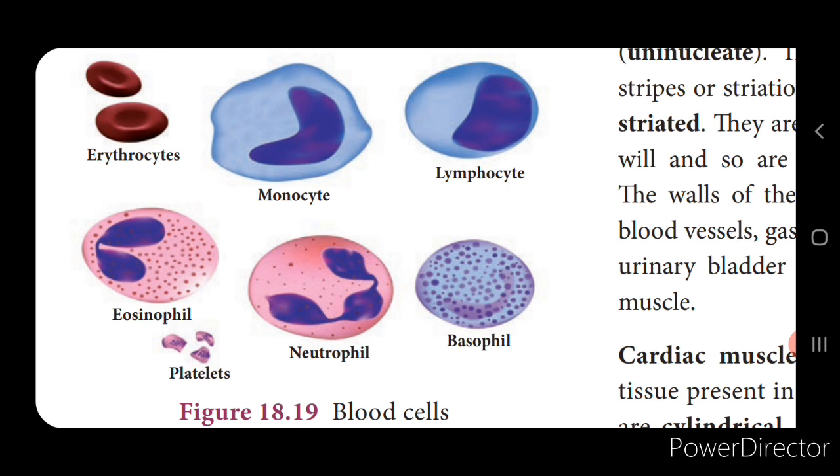Next we'll see what blood platelets are. Platelets are smaller in size. They help in the clotting of the blood. The next is the lymph. Lymph is a colorless fluid and it seeps out from the blood capillaries. It consists of plasma, white blood cells and proteins. It helps in the exchange of proteins between the blood and the tissue fluids.